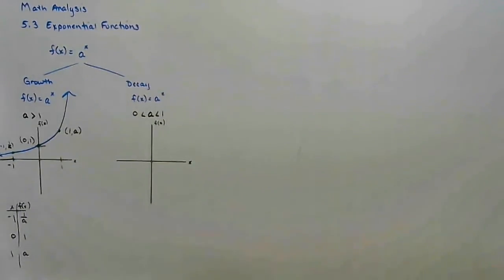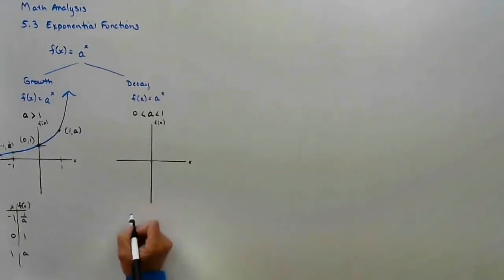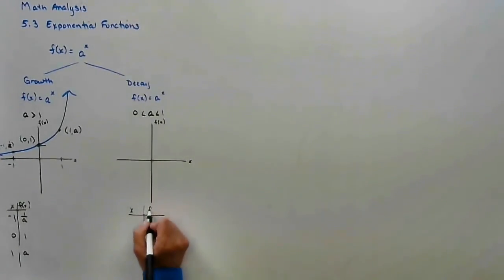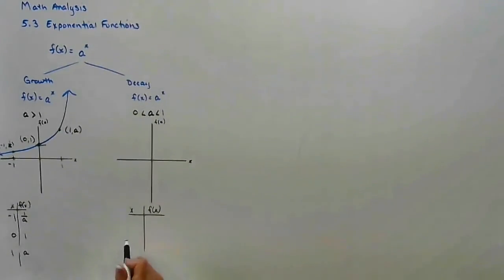Now, if it's decay, I end up with these 3 values. I'm going to pick the same domain values: negative 1, 0, and 1.